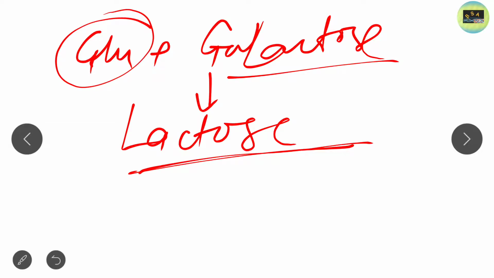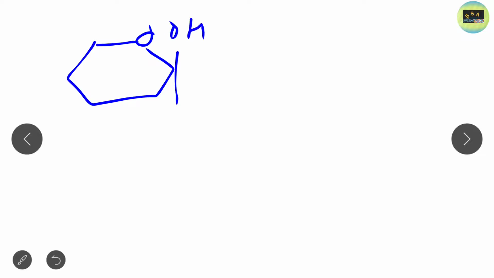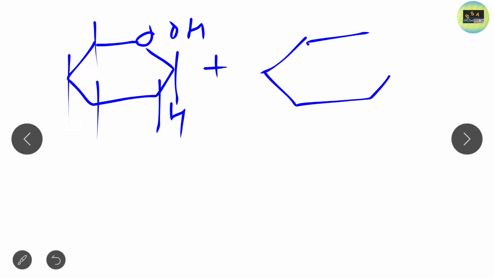Now I will explain the structure of lactose so that you get a clear idea. Just look at the structure of lactose. Here galactose and glucose give lactose. First draw the diagram of galactose. What will be the diagram of galactose? Galactose will be like this. OH, H. Similarly, that is the C1 carbon, and here you can just put it down. And this is a structure of glucose, and we need this one, HOH.